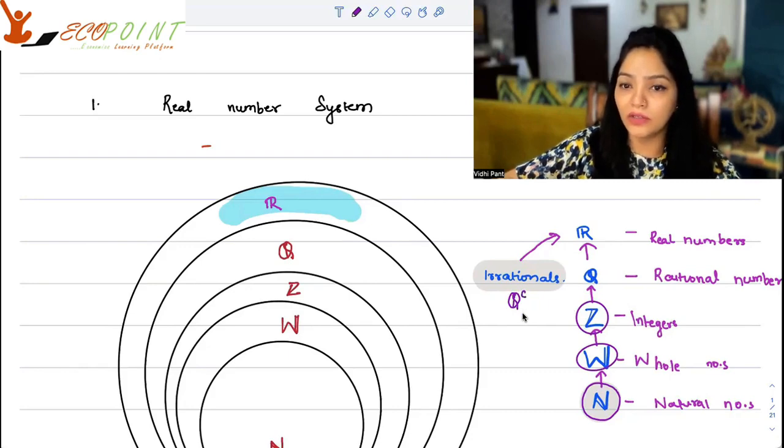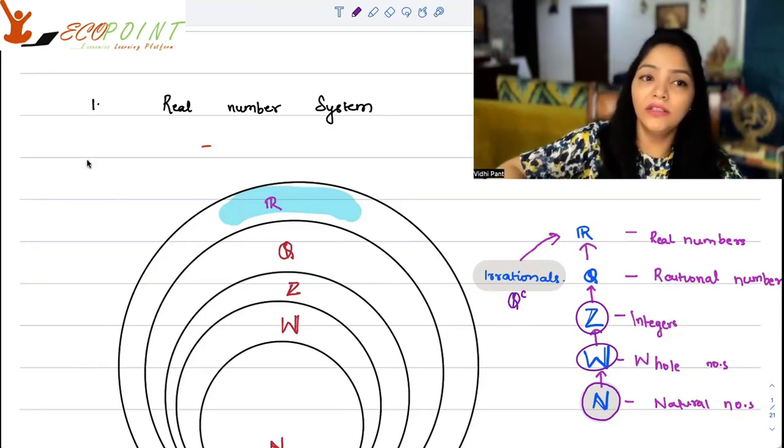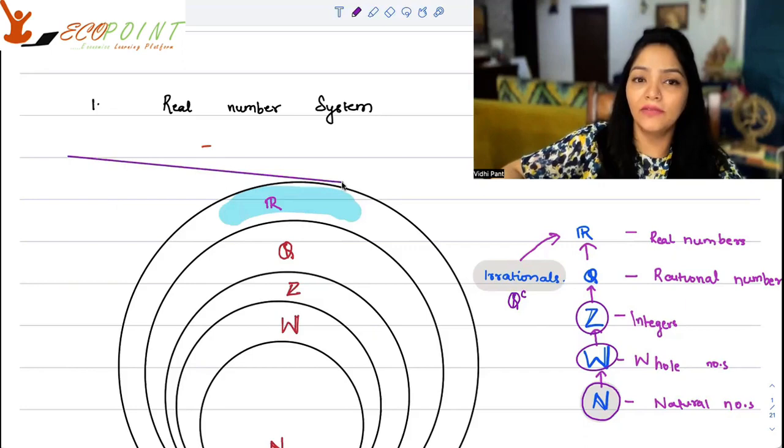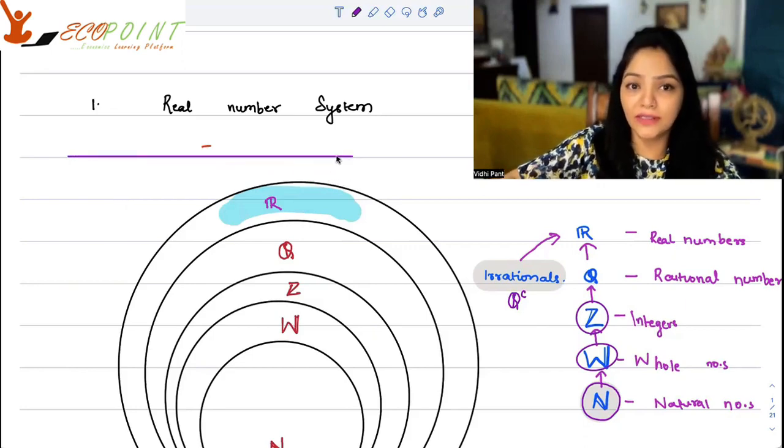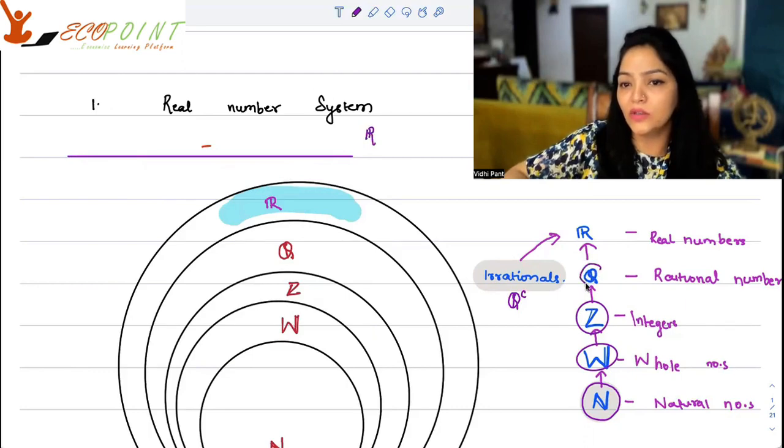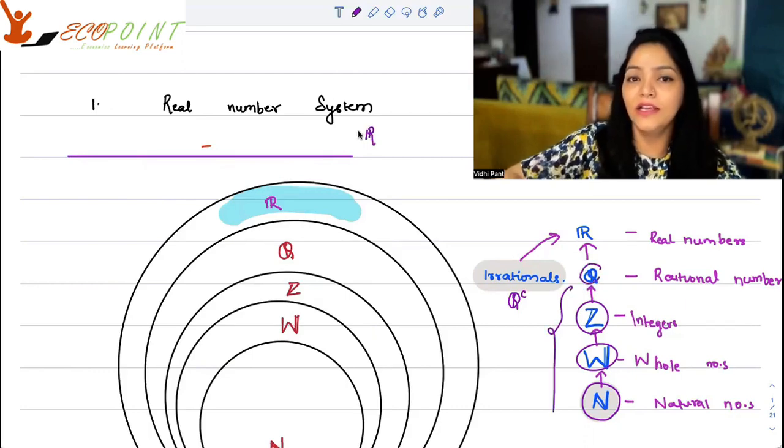Now, irrationals are also a part of the real number system. On the line, you can have rationals as well as irrationals. In fact, since rationals consist of all the other categories, your set of real numbers could also be represented as the union of rationals and irrationals.